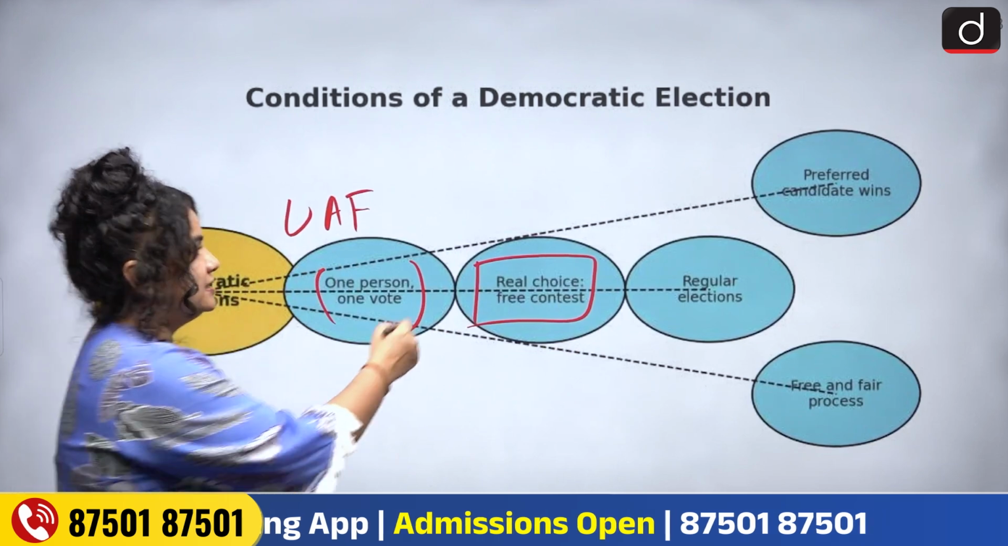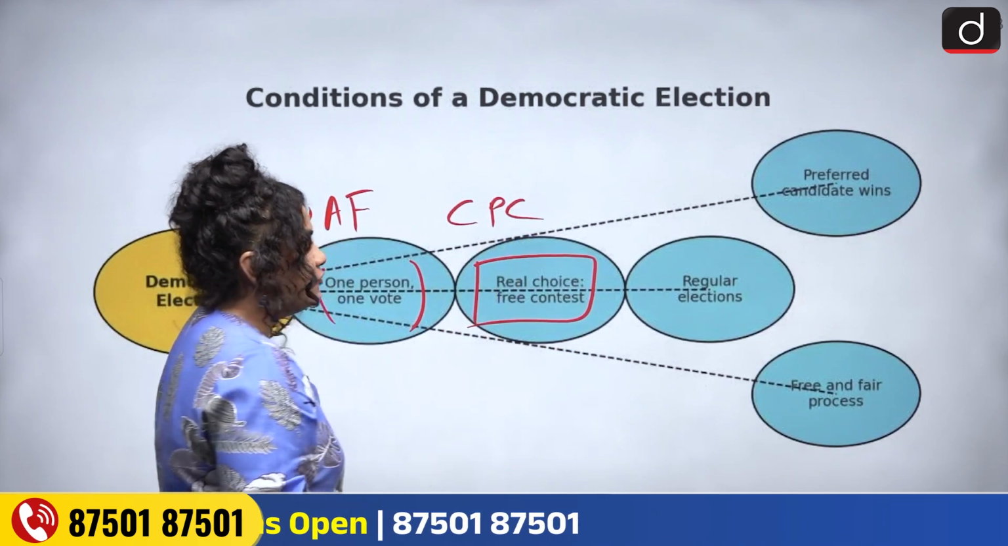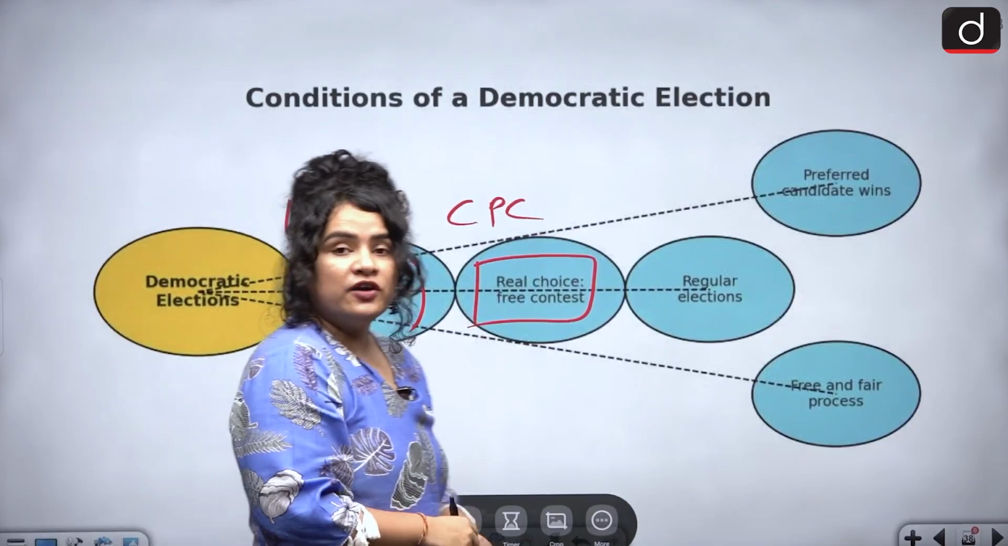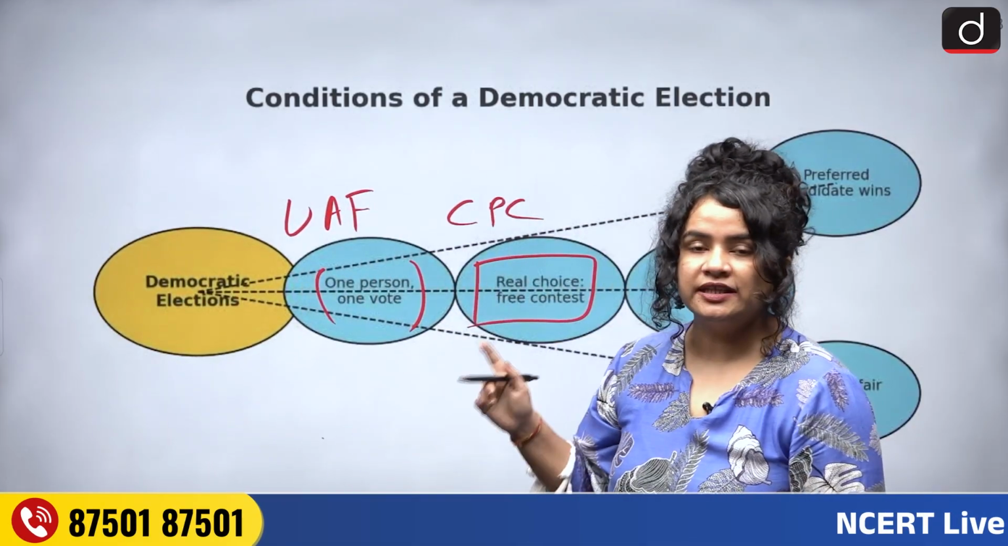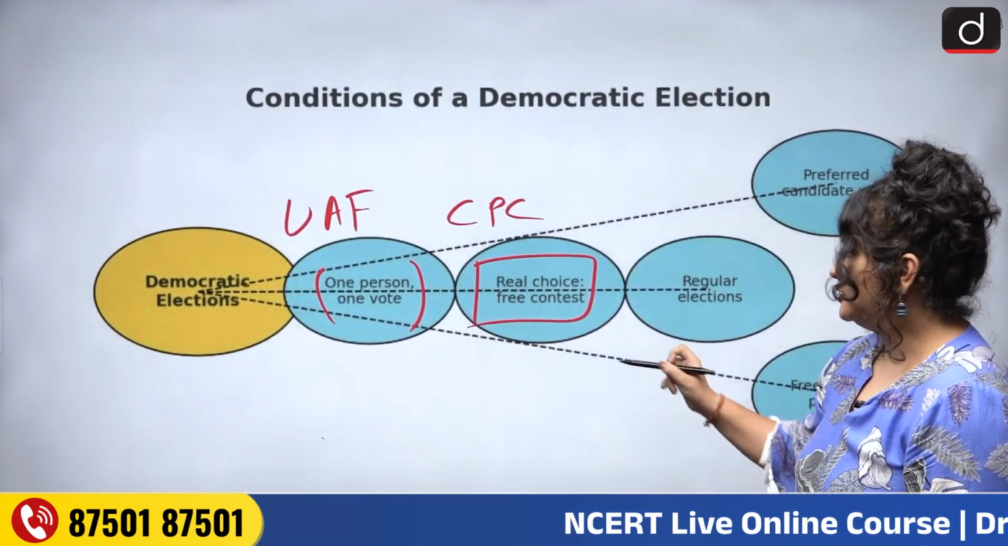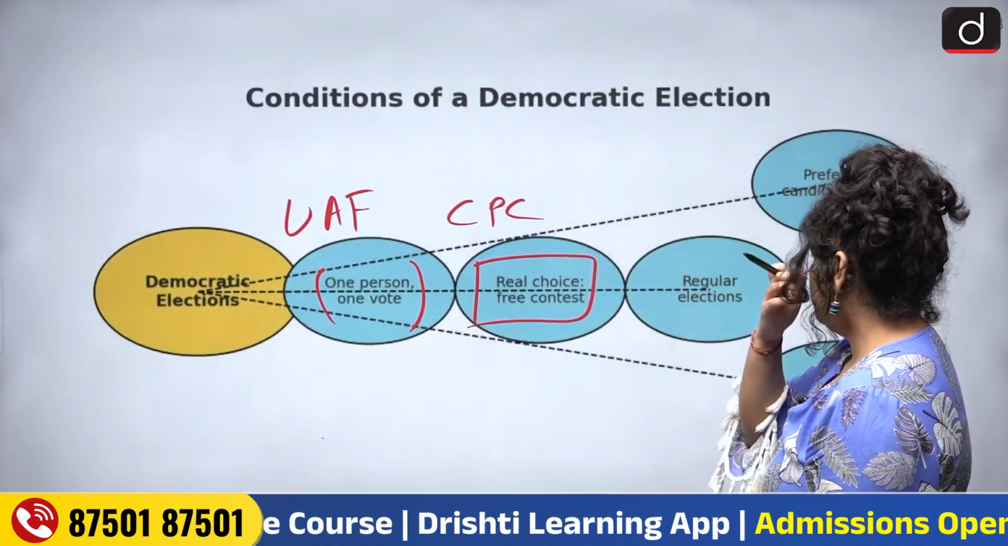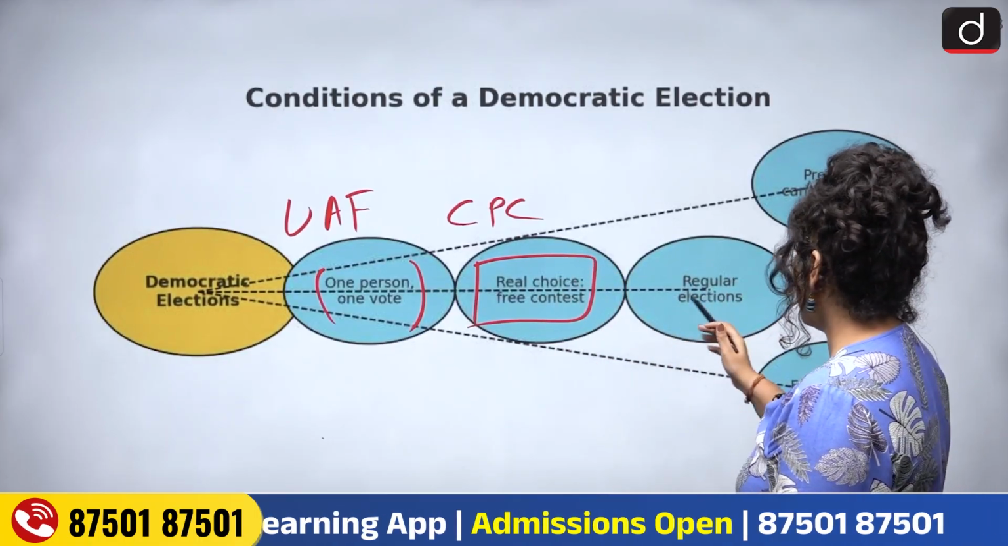Remember the case of the CPC or the Communist Party of China, where all candidates were pre-approved by the ruling party. So the citizens did not really have a real choice and there was no free contest, because only the parties allied to the CPC were allowed to field candidates in the elections.